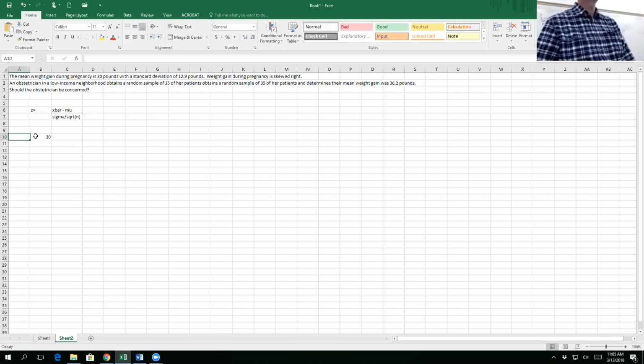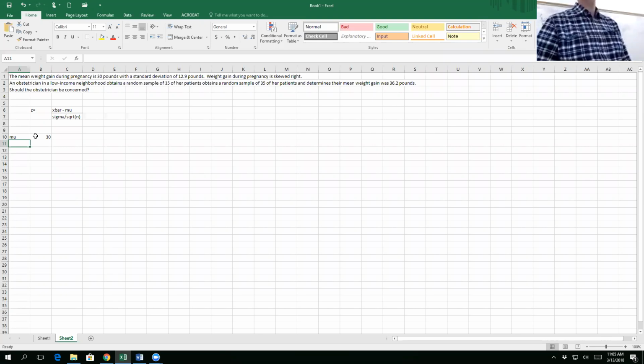Is it x bar? No, it's not x bar. Mu, why is it mu? Well, both x bar and mu are both, quote, means, not averages. We don't like the A word, remember? It's the mean of the population, right?